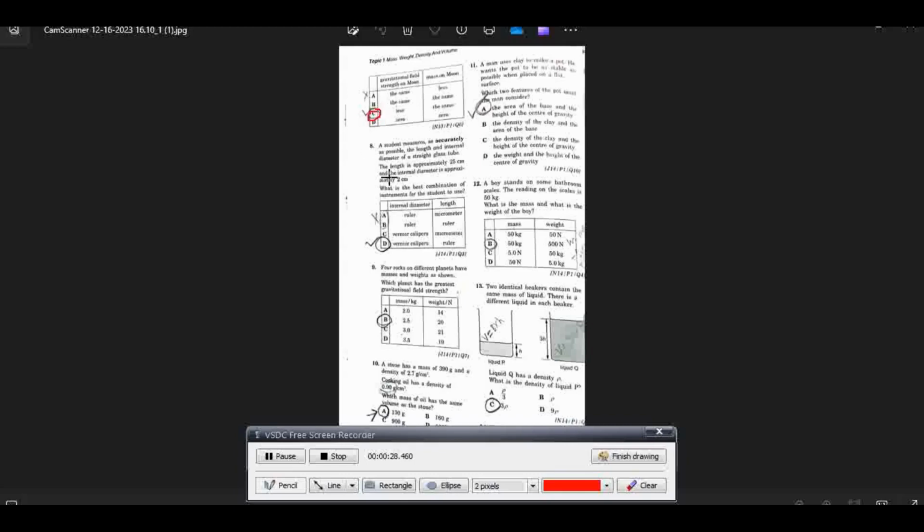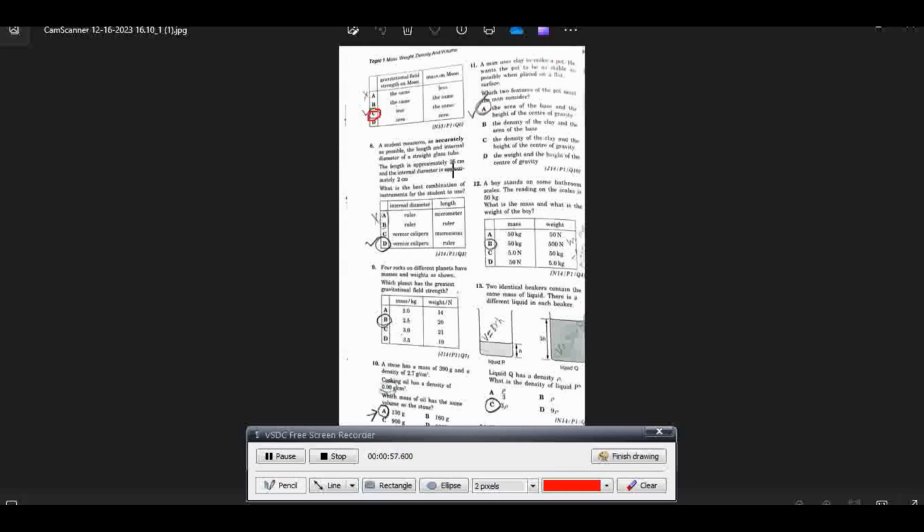So option C is correct. Next is a student measuring as accurately as possible the length and internal diameter of a straight glass tube. The length is approximately 25 centimeter and the internal diameter is approximately 2 centimeter. Which is the best combination of instruments for the student to use?